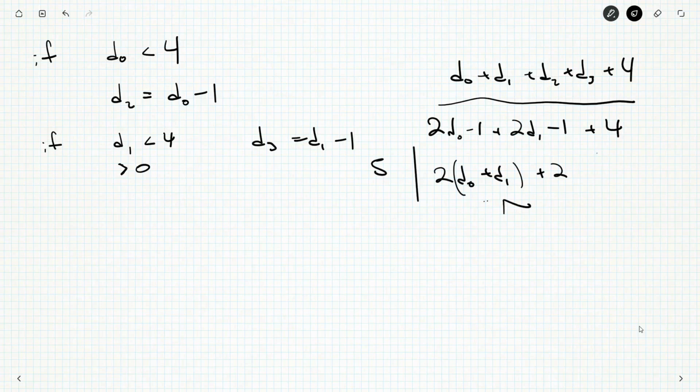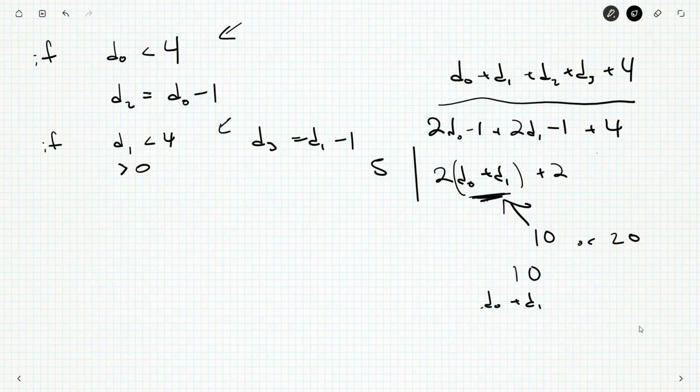So this number here, because it's obviously a multiple of 2, is either 10 or maybe it's 20, but I very much doubt that it's 20. Yeah, because these two numbers here would have to add up to 9, but they're both less than 4. So it's clearly 10. So D0 plus D1 is equal to 4. So I could have 1, 3. I can't have 2, 2. I can't have 4, 0. I could have 3, 1. Right?